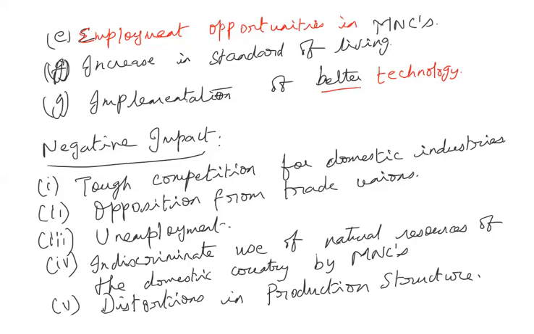So there will be lopsided development, lopsided production structure. Only the luxurious commodities will be concentrated. All those things will happen in the country, because the private sector is mostly interested in profit. Okay, so these are all the positive and negative side effects of the 1991 policy.